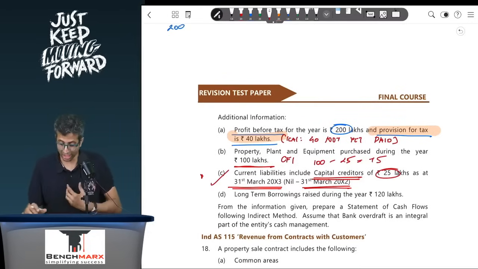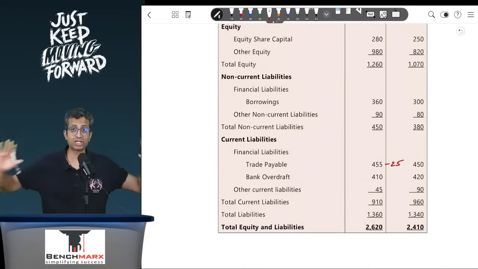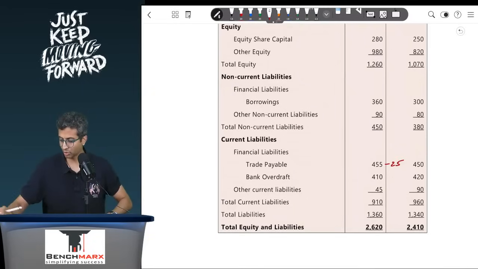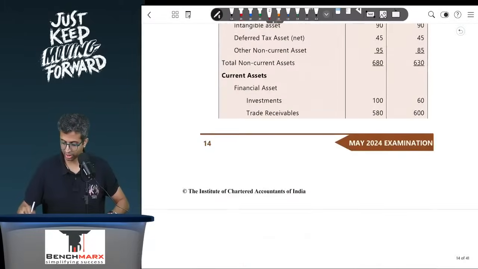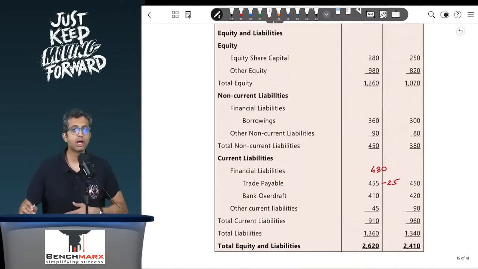Separately, when you calculate your current liabilities which are creditors, we will say that these creditors of 455 include 25 of capital creditors which has no connection with cash flow from operations, and hence 455 minus 25, which comes to 430, is your adjusted creditors. Just a second, let me look at the dates properly. Yes, this is your adjusted creditors. There was no opening capital creditors, and 430 minus 450.